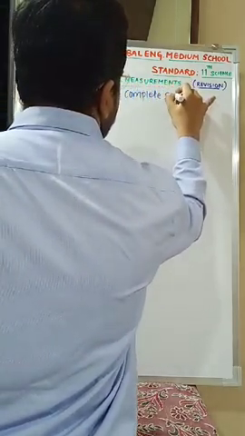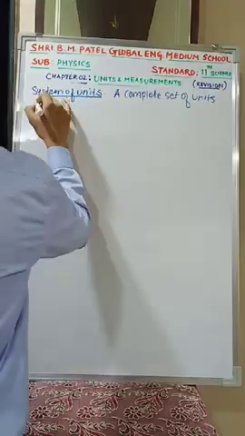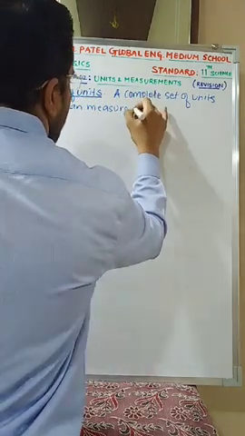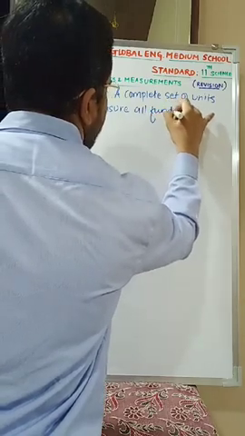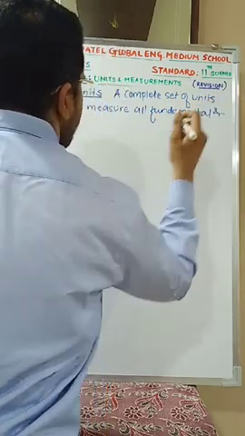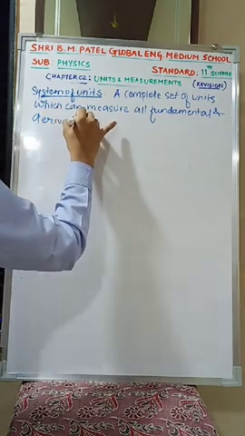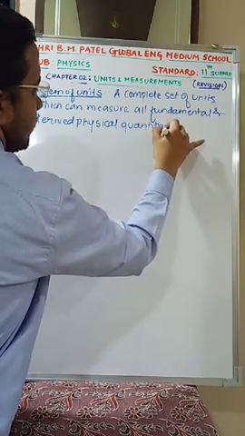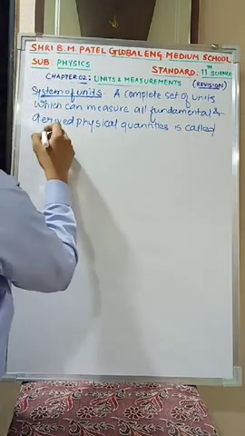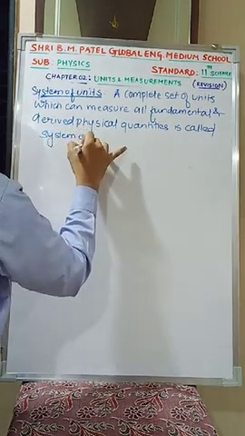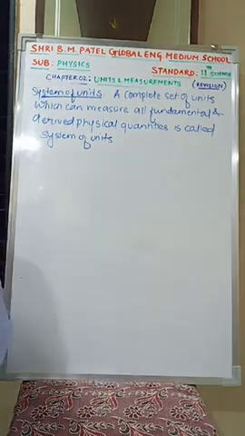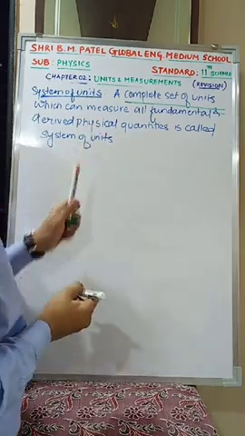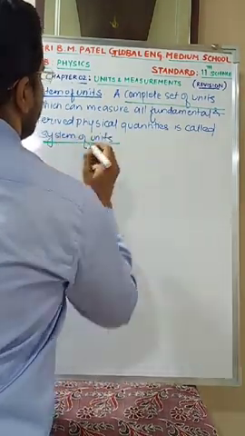A complete set of units which can measure all fundamental and derived physical quantities is called a system of units.